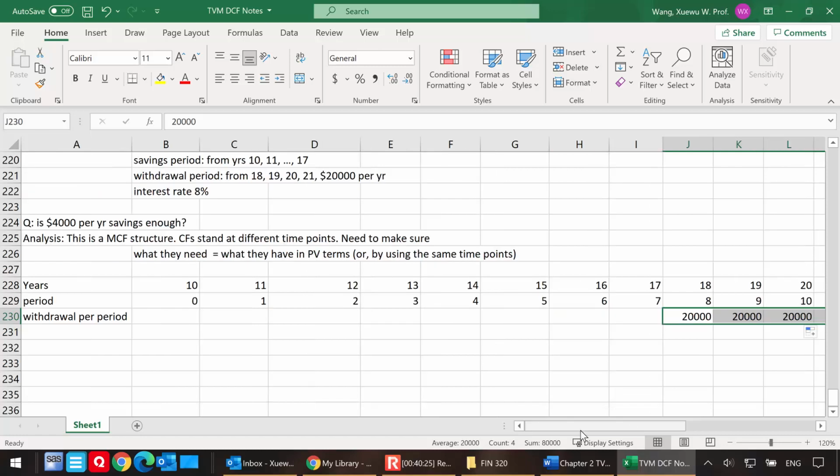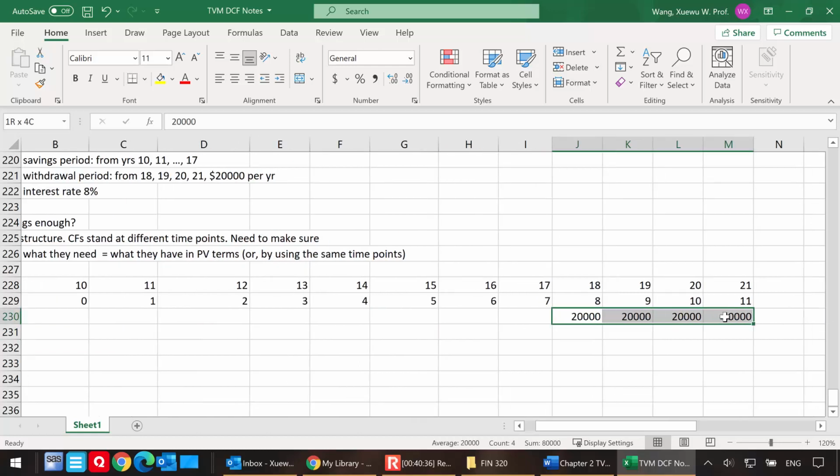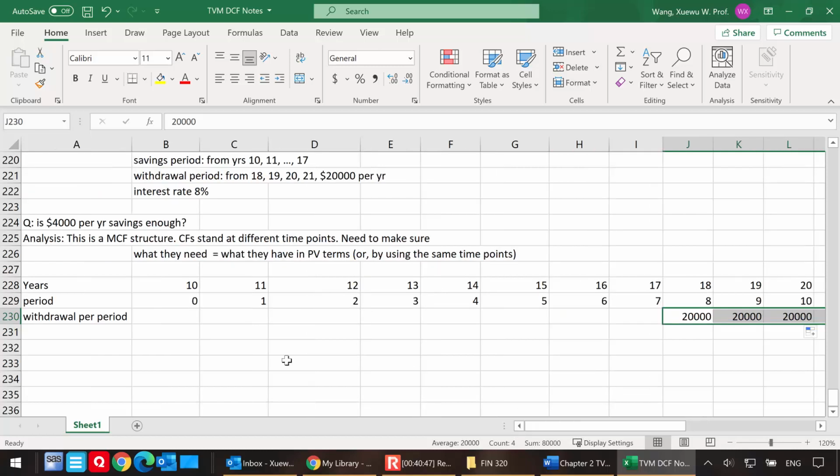You get a package deal, and the total cost is fixed for the 4 years, which is kind of nice. Now these withdrawals stand at different time points, so you cannot simply add them. If you simply add them, you're violating the time value of money principle. We know we're better than that.